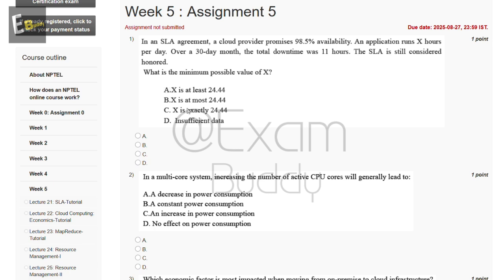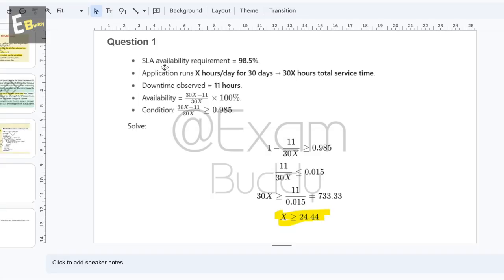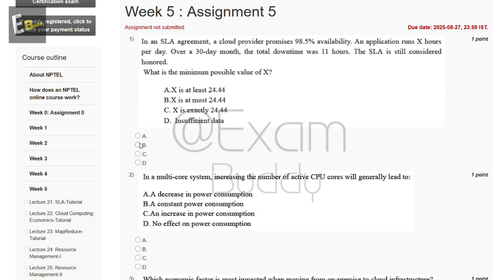So these are the options. X is at least 24.44. X is at most 24.44. X is exactly 24.44. Insufficient data. So let's check the answer of our first question. This is our solution and the answer is X greater than or equal to 24.44. So the answer of our first question is A, X is at least 24.44.